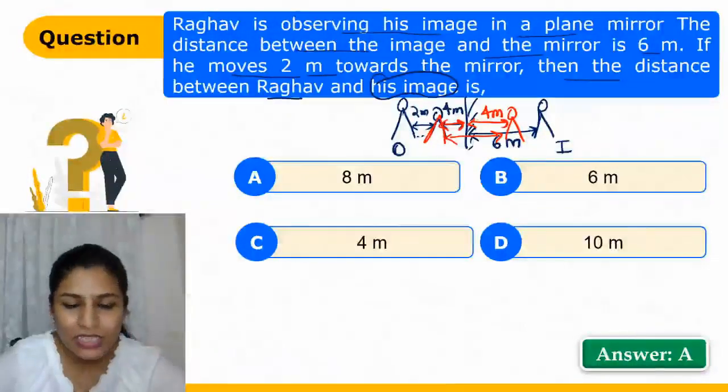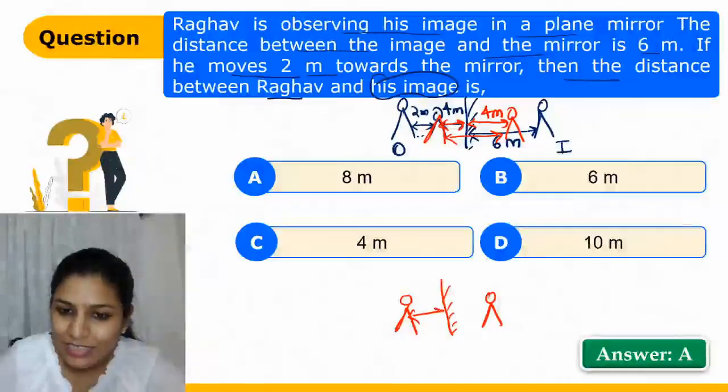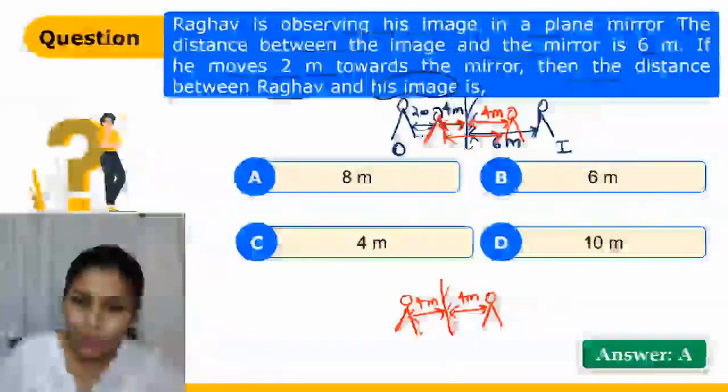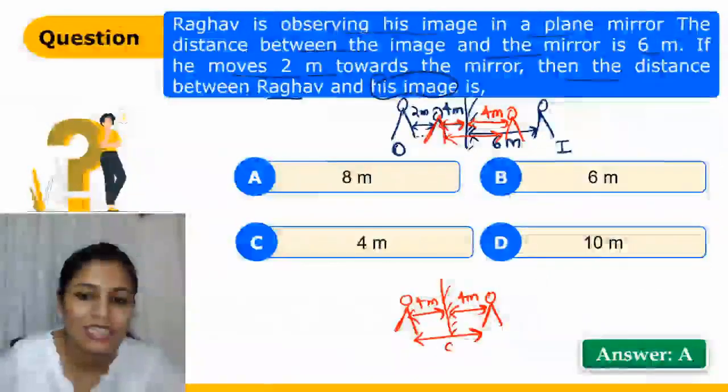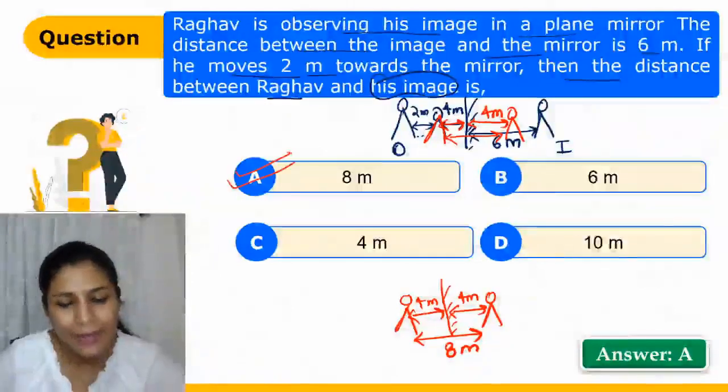The distance of image will always be equal to the distance of object, and the distance of object is 4 meters. So image will also be 4 meters away from it. So the total distance between Raghav and his image is going to be 8 meters. So the answer to this question is A.